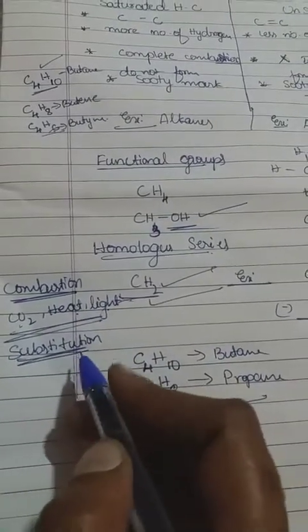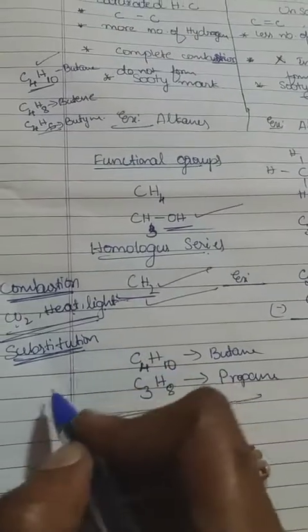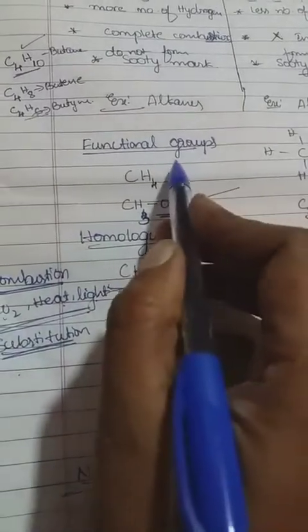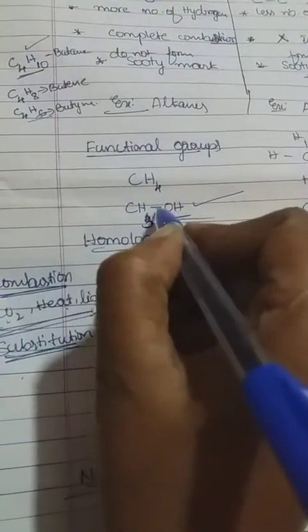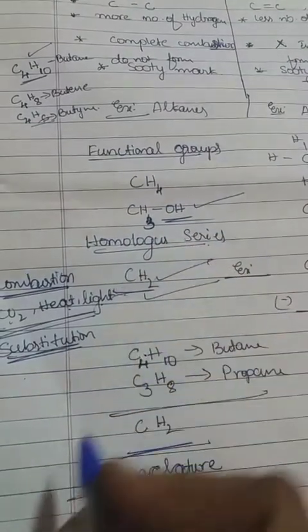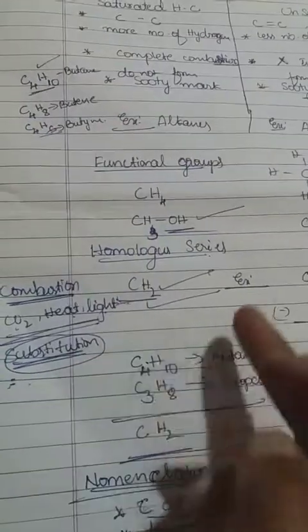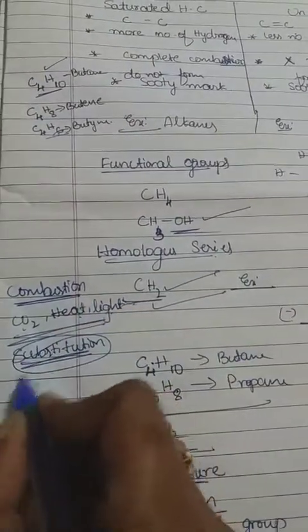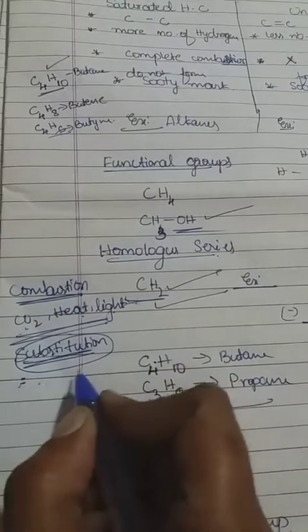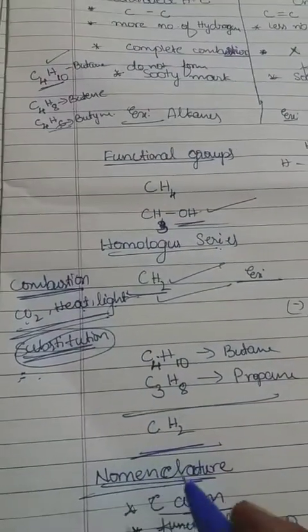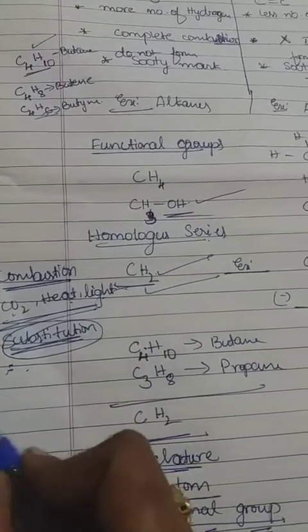And what is meant by substitution reaction? One atom replaced with another atom in the presence of sunlight is called the substitution reaction. I told you, in the functional group, one hydrogen atom is replaced with another element or atom in the presence of sunlight. Substitution means one atom is exchanged with another. Like that, one hydrogen atom is replaced with OH and it becomes CH3OH. That is called the substitution reaction.